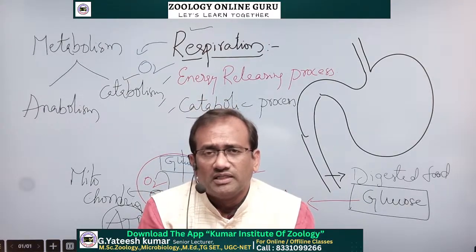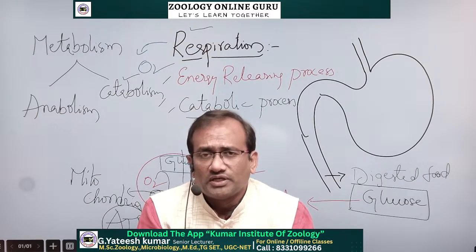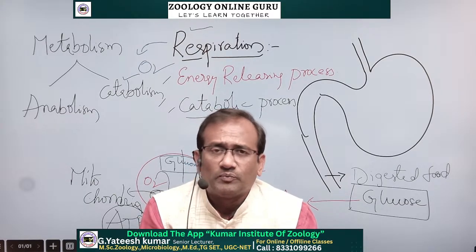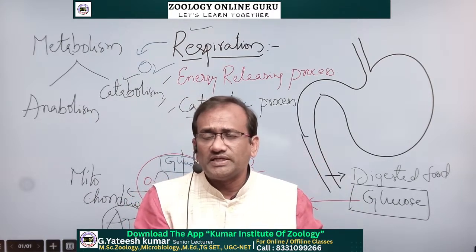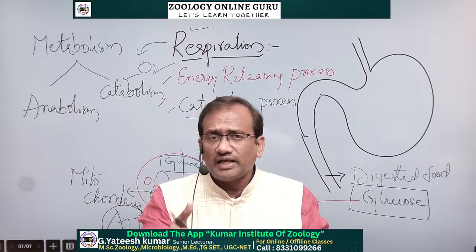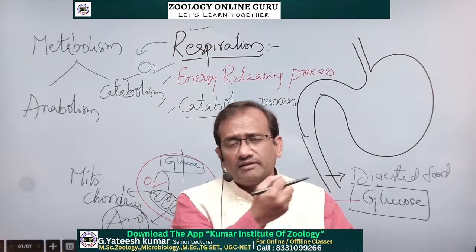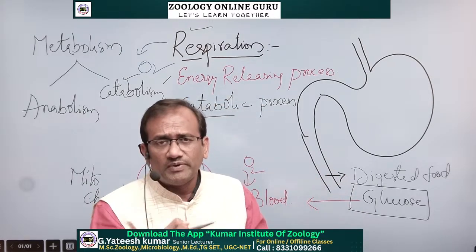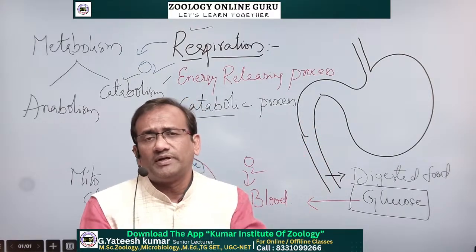Nutrition. In the first lesson we discussed nutrition. In plant nutrition, photosynthesis is the anabolic process. After anabolism, the second topic is respiration. Respiration utilizes the digested food material, and from this digested food material, what happens in respiration? Breaking of the food material takes place.